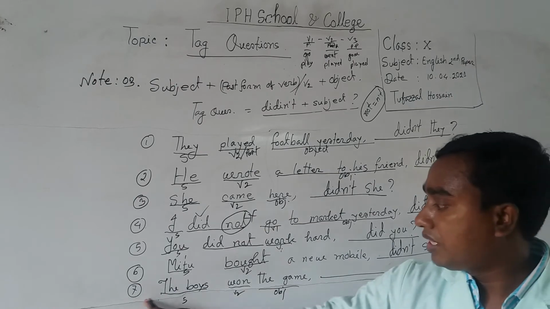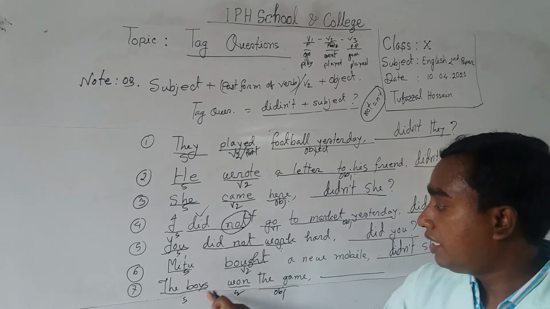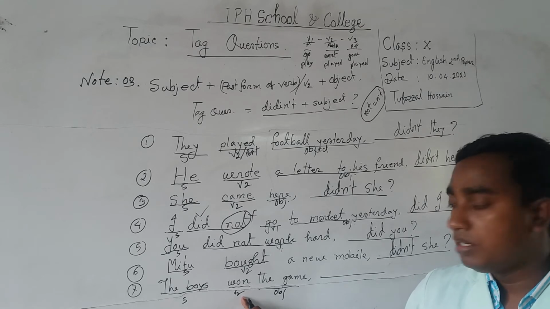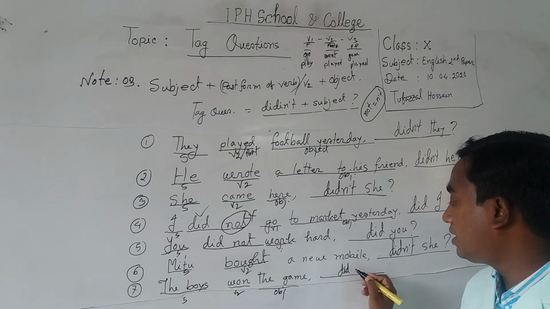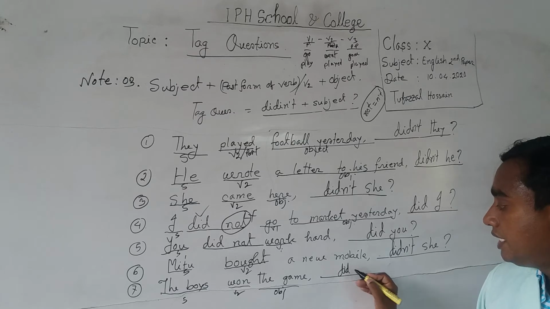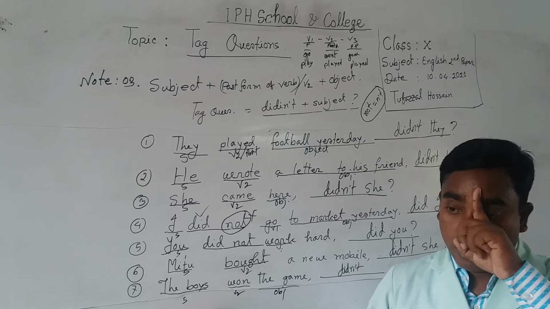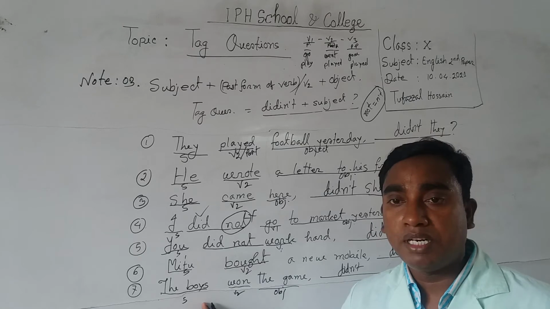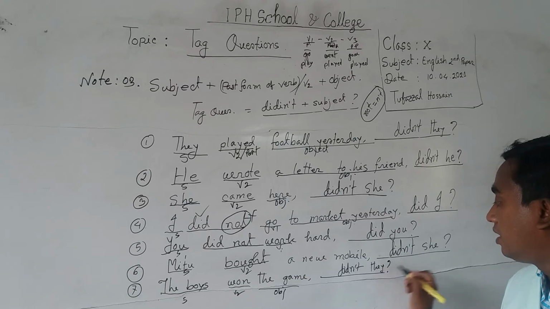Number 7, the boys own the game. Here you know we own. Own, this is the second form or past form. So you have to take did because this is an affirmative statement. So you have to take a negative statement. So it will be did and with an apostrophe T, didn't, and subject the boys. You see the boys, this is the plural number. So if you find a plural number, that's why the subject will be they. So the answer will be didn't they.